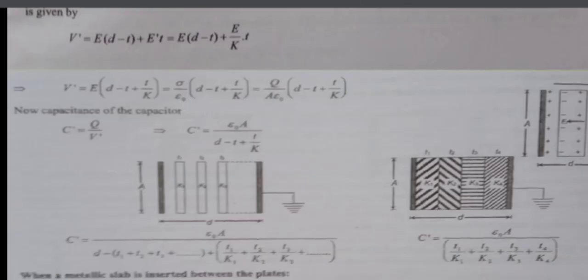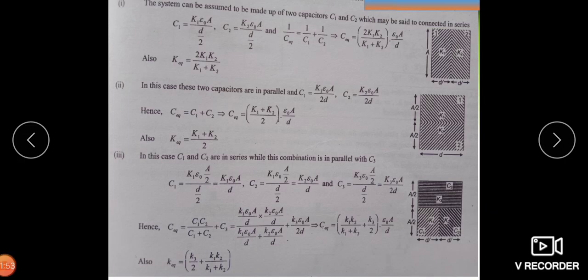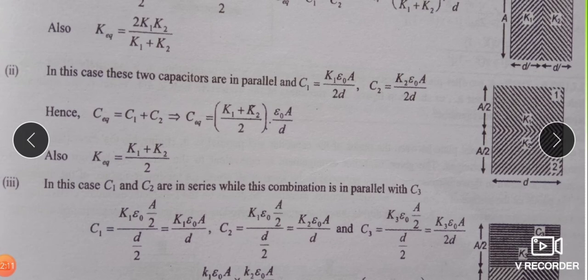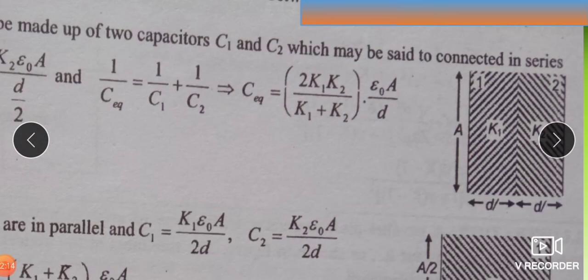Let us study different combinations. Suppose in the question such a type of capacitor is given, where dielectrics with constants K1 and K2 are introduced at distances D and D. The thickness is D and D, and the area is the same.